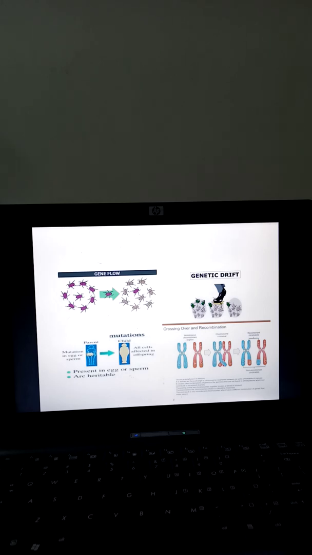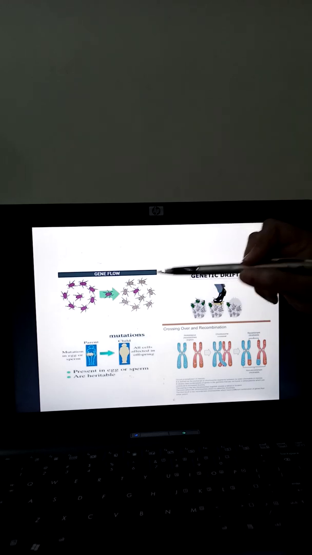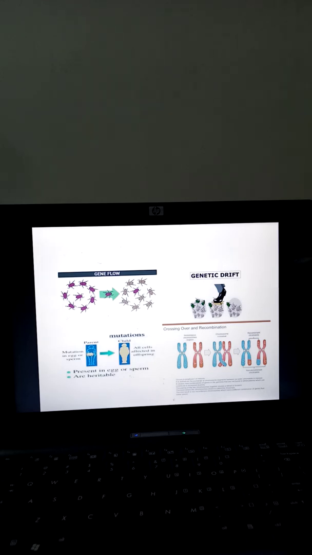So definitely it is going to impact the Hardy-Weinberg's equilibrium. In that case also there will be a difference in the frequency when we talk about the gene pool of a population through Hardy-Weinberg's equation. So these are the three factors: first, the migration or gene flow; genetic drift; mutation and recombination.